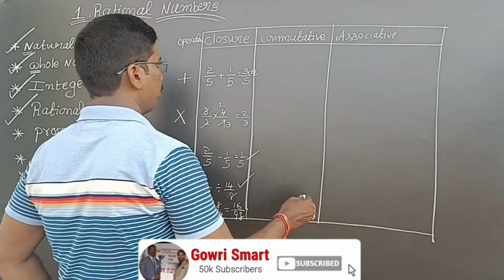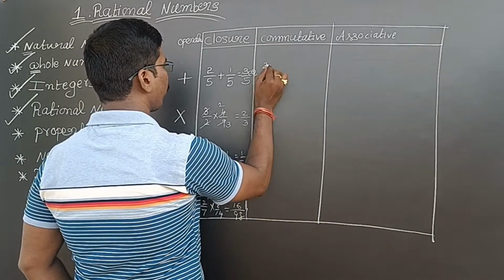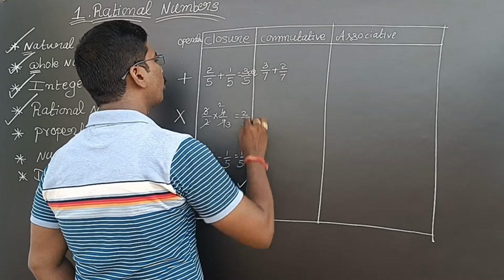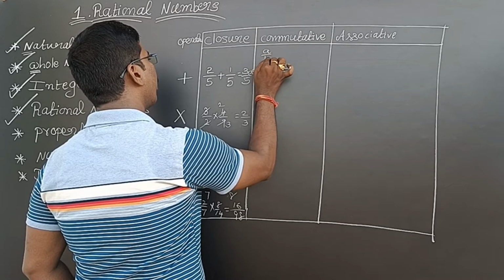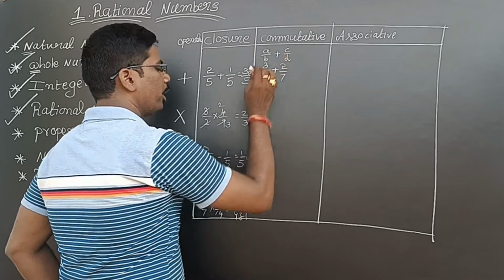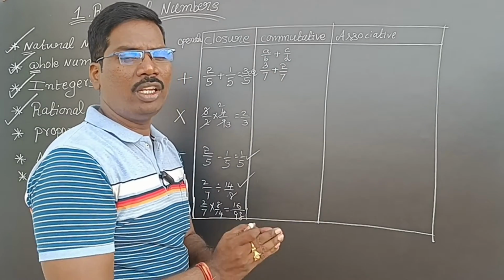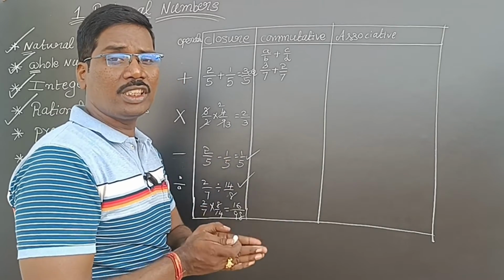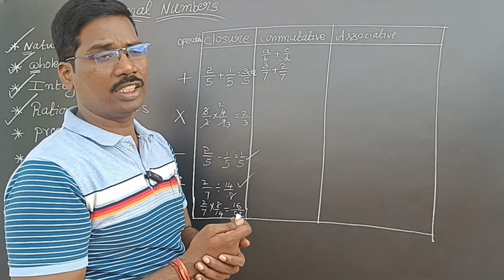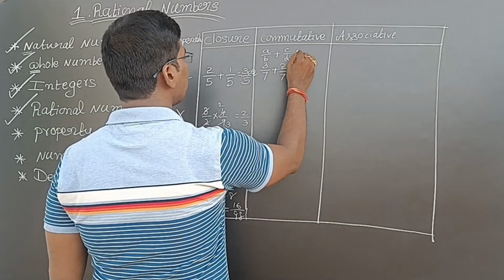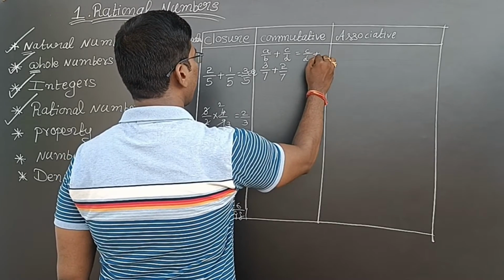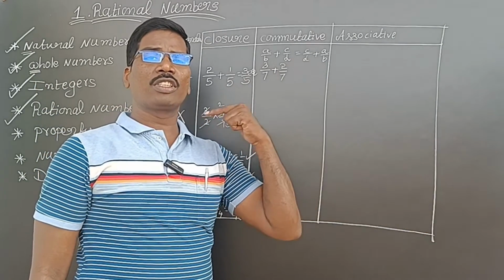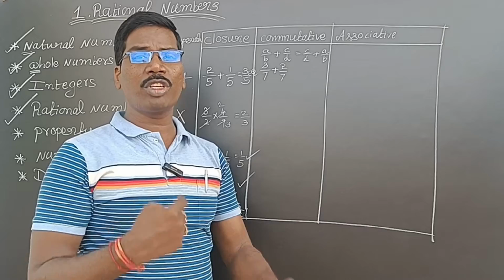Now let us look at it. 3 by 7 I am adding to 2 by 7. What is commutative property? If I add a rational number a by b to another rational number c by d, and then do the reverse, adding the second number to the first, the same answer I get in the first stage should come in the second stage. See here, a by b plus c by d is equal to c by d plus a by b. If I slap anyone, immediately they will also slap me. The same result will happen.